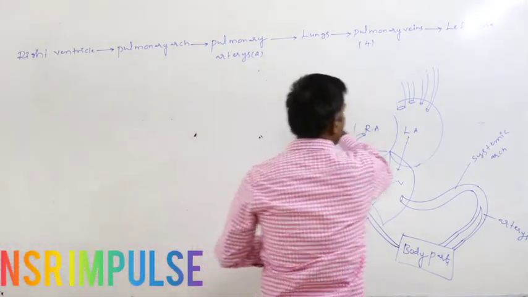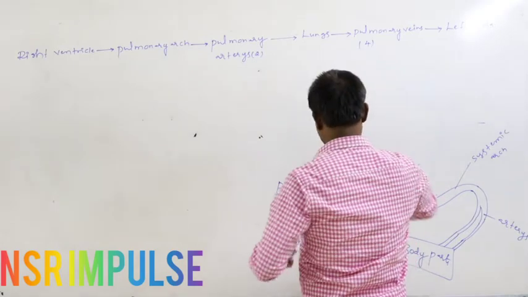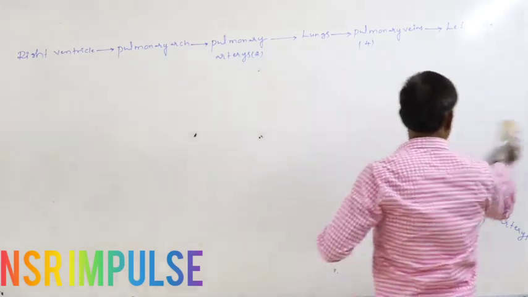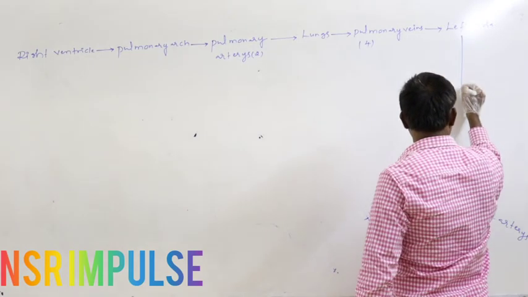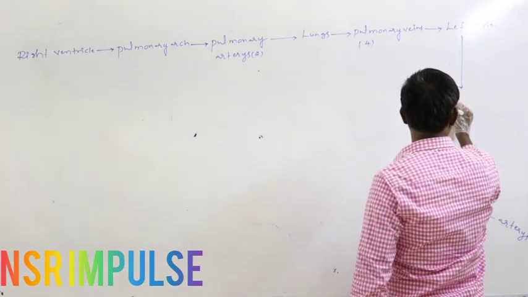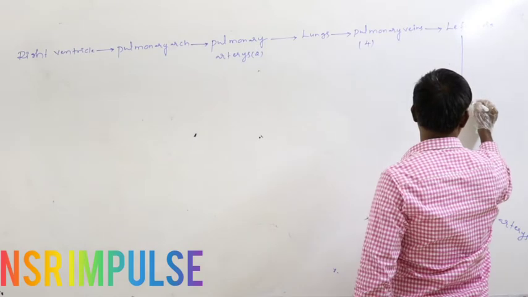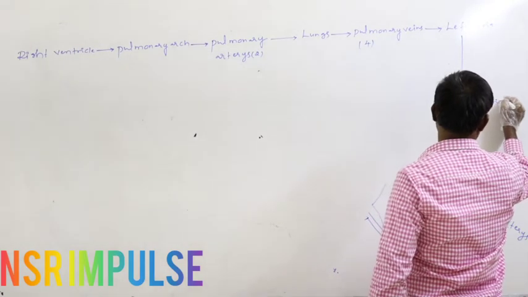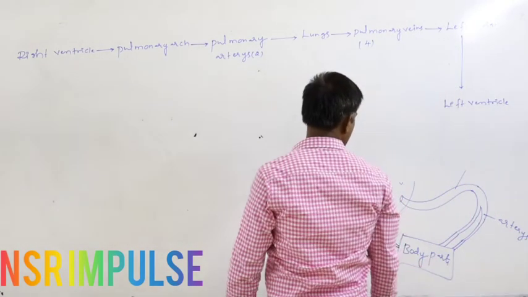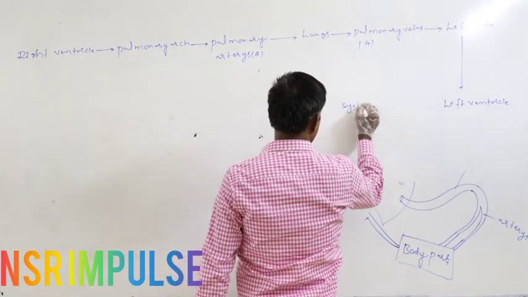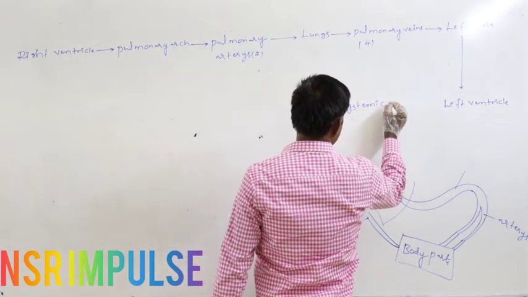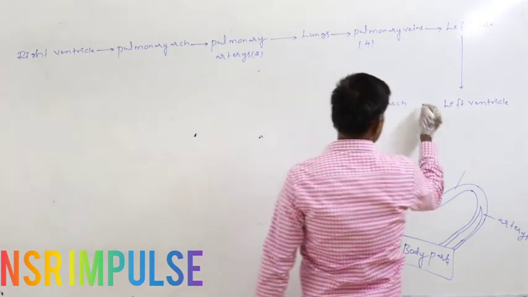So from the left atria, blood reaches the left ventricle. From the left ventricle, blood reaches the systemic arch.